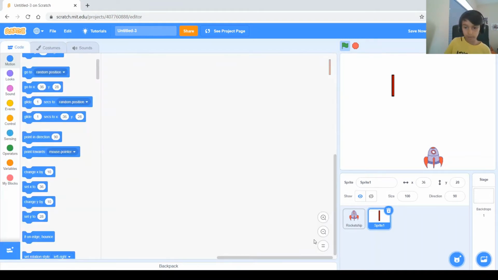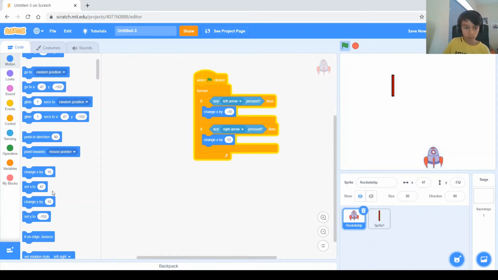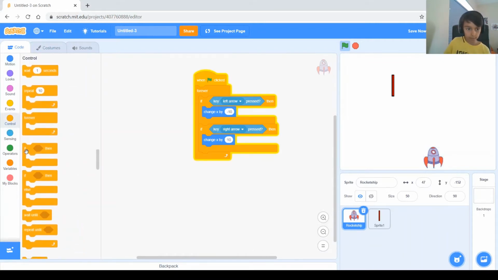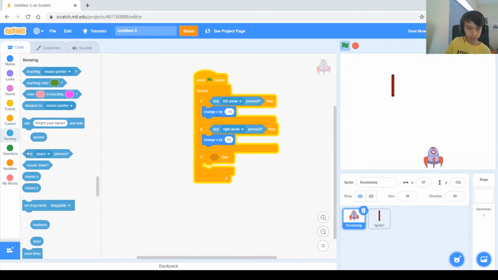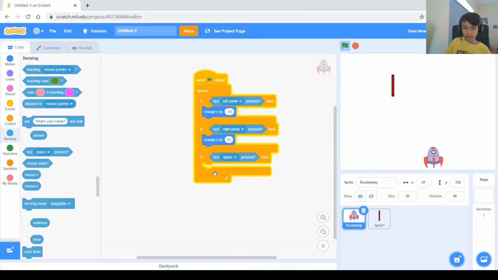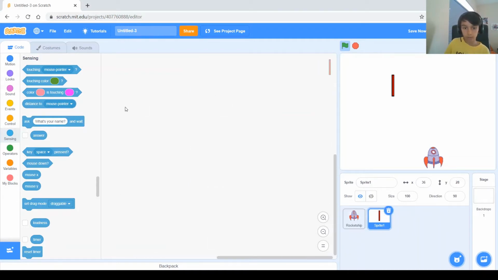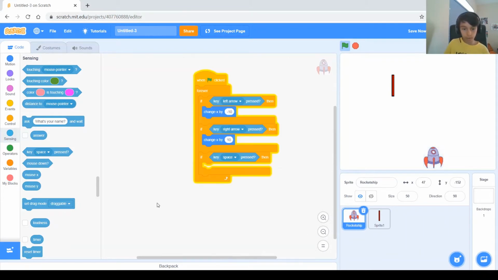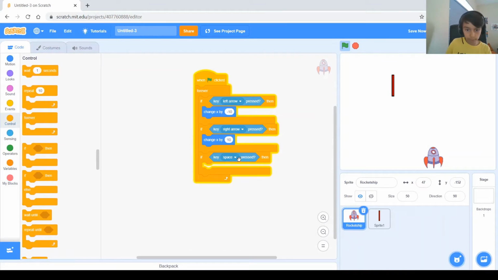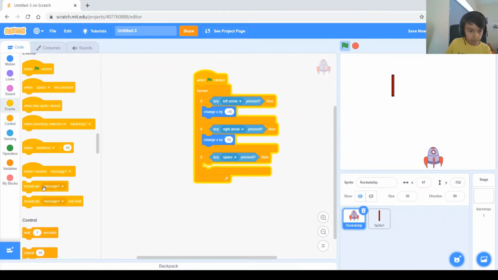So now we need to go back to the code and go to the rocket ship, because we need to do the if space pressed. So if the space key space pressed, then we actually need to broadcast a message that will be like shoot the bullet, right? And then this will do when I receive that message, it will do its thing. So if key space pressed, it's at the events on the very bottom, and there's actually 2 types of broadcast. Broadcast message 1, or whatever you want to call it, and then broadcast message 1 and wait.